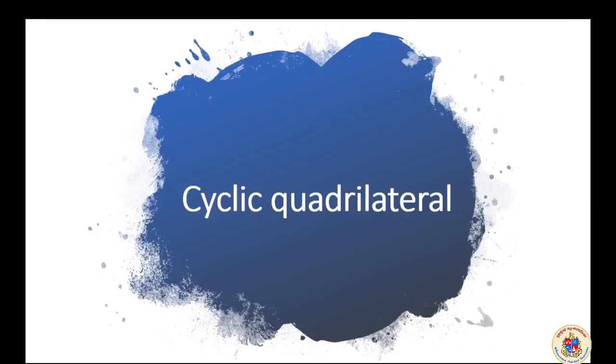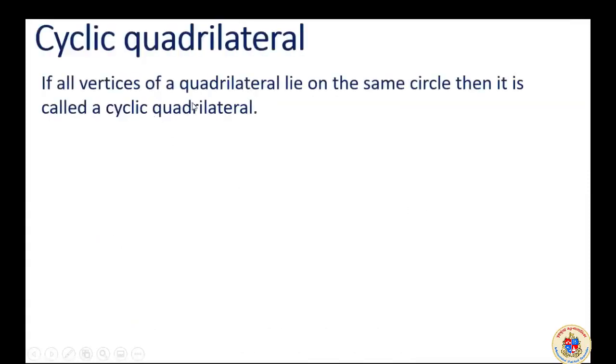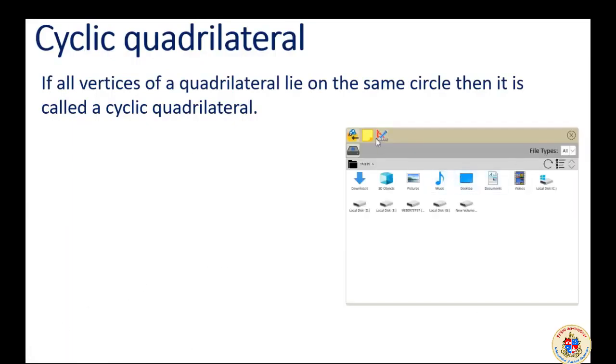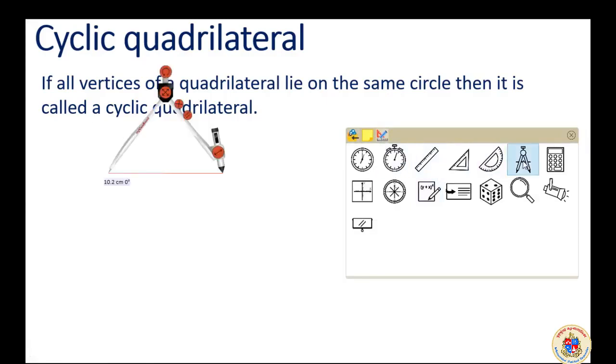When the term cyclic quadrilateral comes, it has got a meaning that a quadrilateral within the circle and the vertices of the quadrilateral are on the circle. I will show you. Cyclic quadrilateral: if all vertices of a quadrilateral lie on the same circle, then it is called a cyclic quadrilateral. So why can't we make a cyclic quadrilateral simply? No problem.